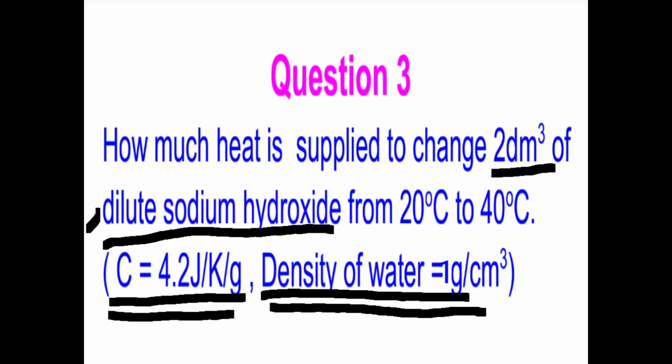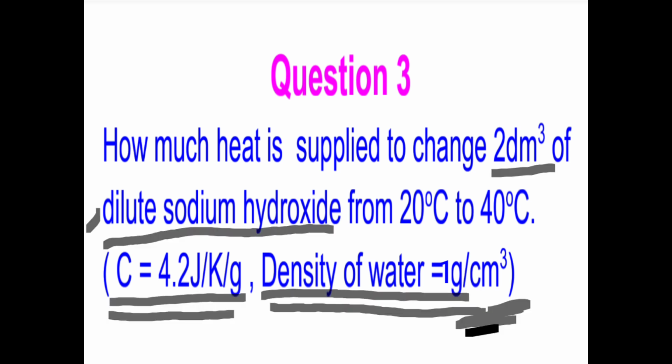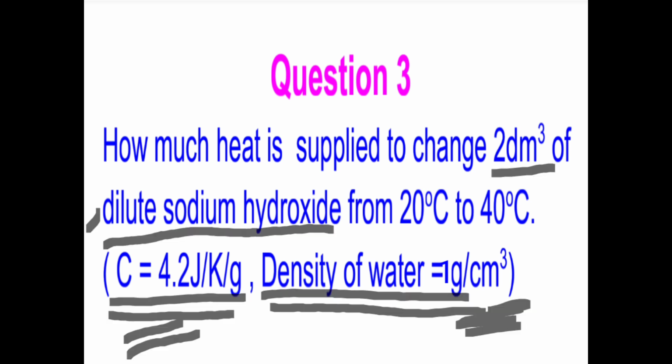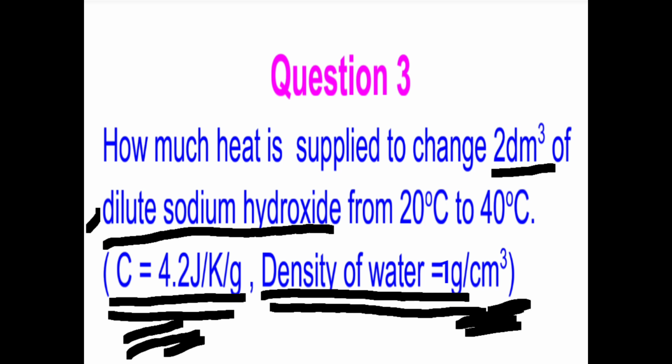So since sodium hydroxide in this case is a dilute solution, its density is equal to that of water, which is 1 gram per cubic centimeter, and its specific heat capacity is the same as that of water, which is 4.2 joules per Kelvin per gram.